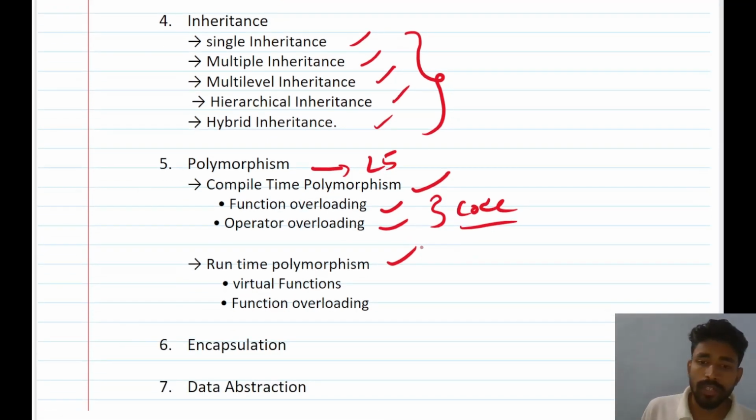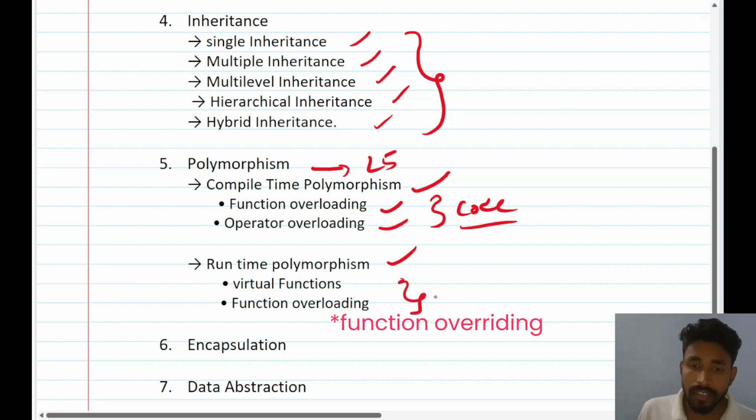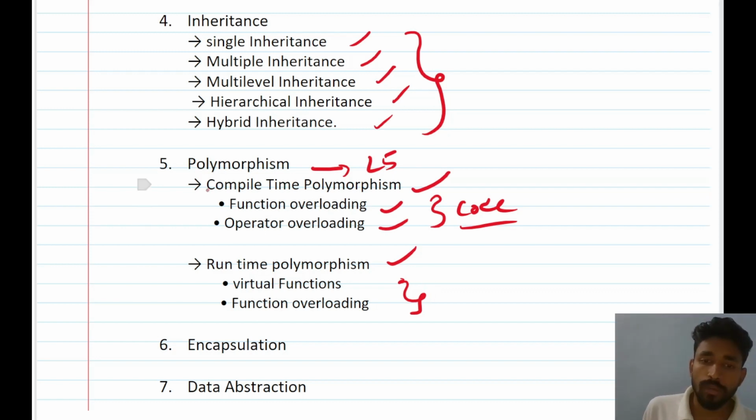And also we will be looking at virtual functions and function overriding. This is also a very important topic. So in interviews there are multiple questions which can be asked from polymorphism. This is a very important topic.